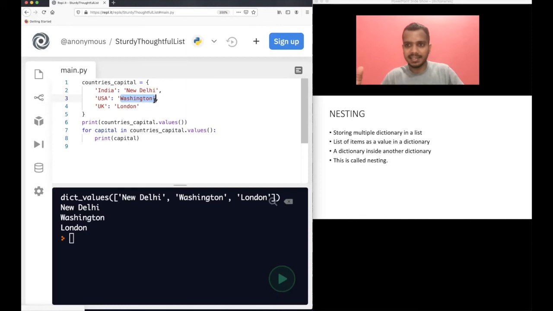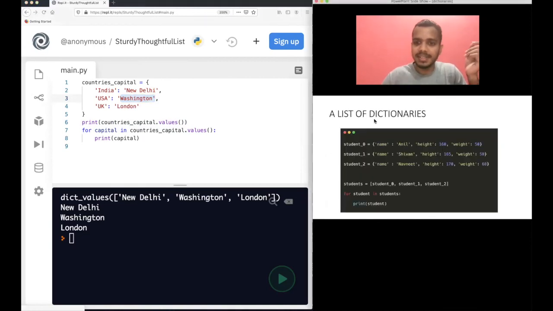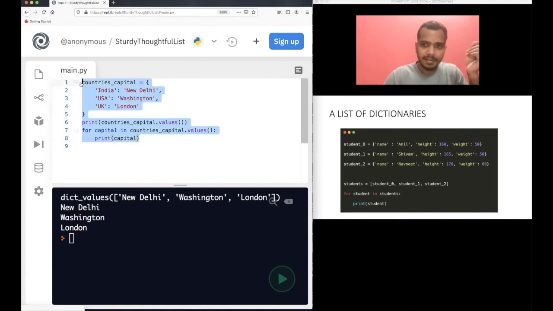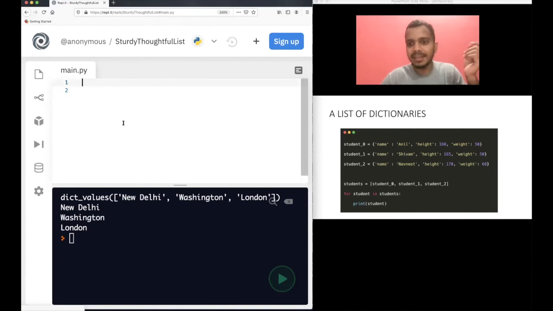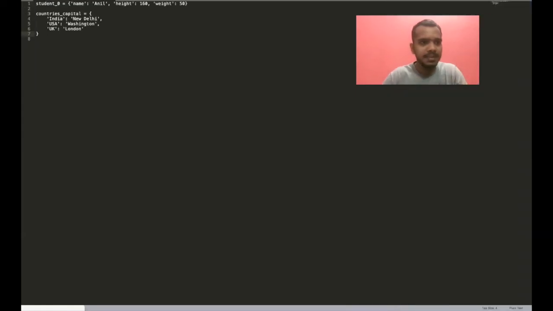This is called nesting. Nesting means you have one thing inside another thing, right? You have a dictionary inside a dictionary. You have multiple dictionaries inside a list. That's why it's called nesting. So I will show you some examples to make you understand that. Let's have a list of dictionaries. So how can you have a list of dictionaries? Let me copy this example again.